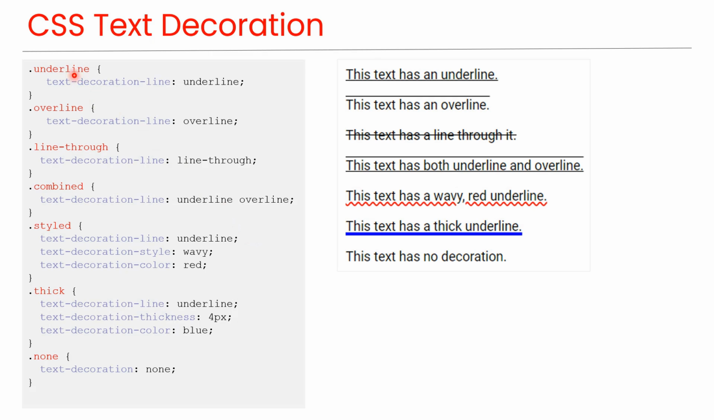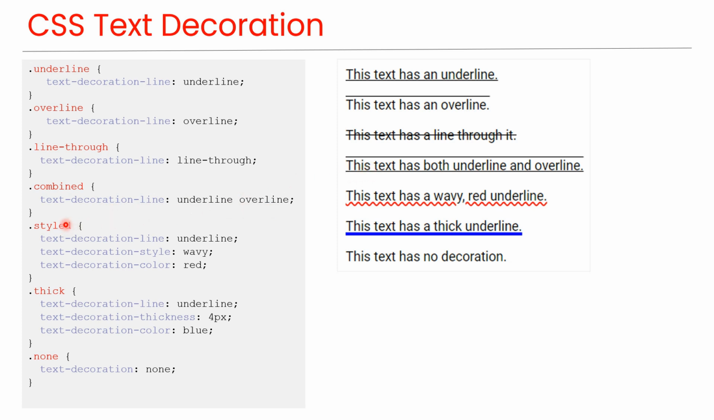Underline. This class applies an underline to the text by using the value underline in the text-decoration-line property, as you can see in this preview. Overline. This class applies an overline to the text by using the value overline in the text-decoration-line property, as you can see in this preview. Line-through. This class applies a line-through to the text by using the value line-through in the text-decoration-line property. As you can see in this preview, this class applies both an underline and an overline to the text by using the values underline and overline in the text-decoration-line property, as you can see in this preview.